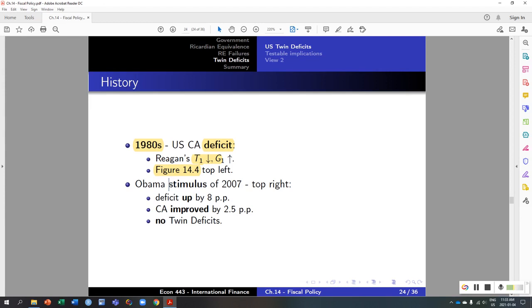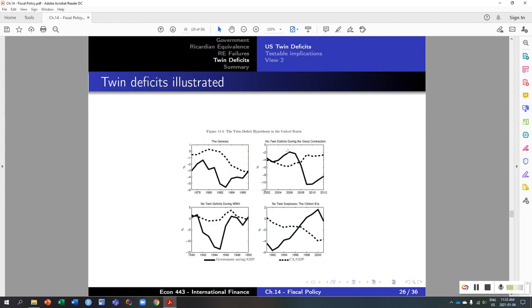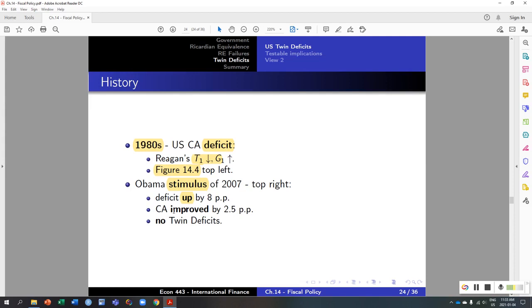Now, look at President Obama's stimulus in 2007 in the top right. Now, the deficit went up by 8 percentage points, so a bigger increase in government spending because of the financial crisis. So this is the decrease in the government savings here, the black line. But notice that the current account actually improved a little bit. In other words, in this case, we don't really have evidence for the twin deficits. The current account improved by about 2.5 percentage points, whereas the government savings decreased. So in the Obama era, we don't have the twin deficits phenomenon.